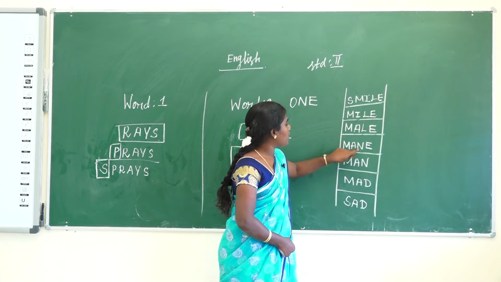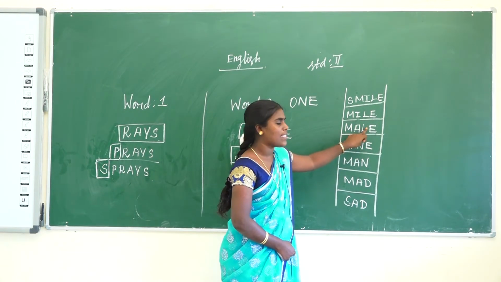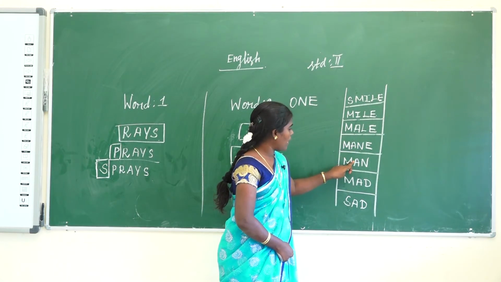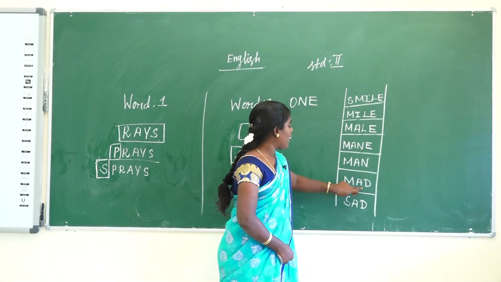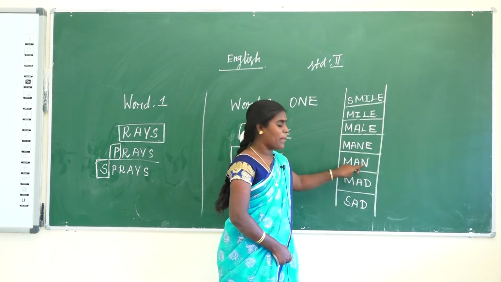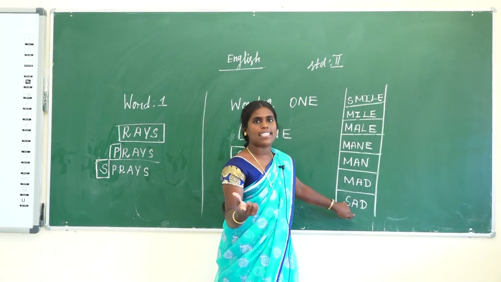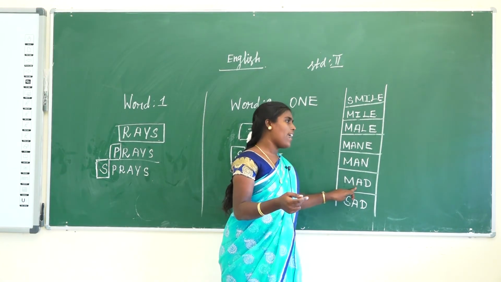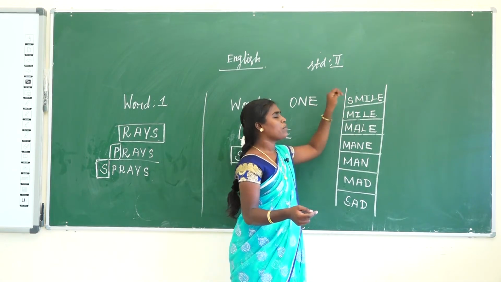Here in main, N is changed to L. That is also replacing. Then the next one is man. Here add E. Next, mad is changed to man. What is the word that was given? That is sad. Sad is changed to mad, man, main, male, mile, smile.